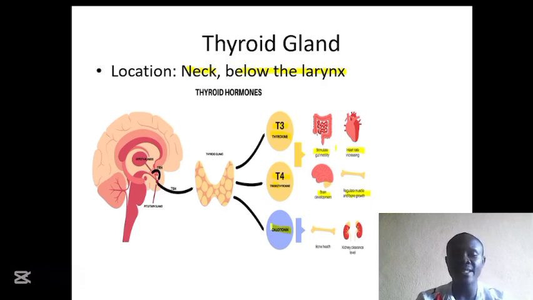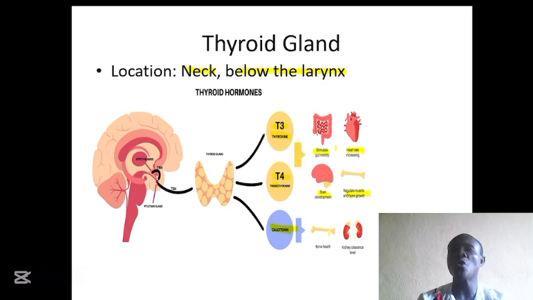Next we have the calcitonin. The calcitonin helps to decrease the blood calcium level. So how does the calcitonin decrease the blood calcium level? It decreases the blood calcium level by causing the calcium that is found in the blood to move and be stored in the bones that we have.